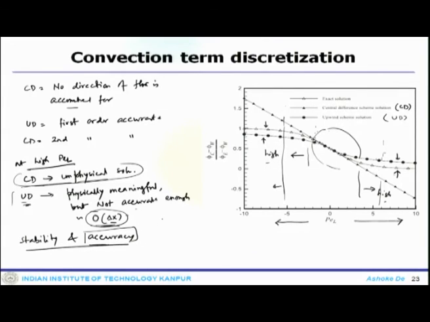And what are these errors? These are the errors which arise due to the discretization technique or approach that is adopted.